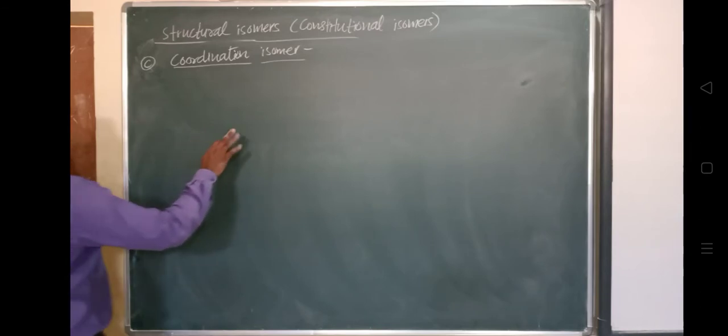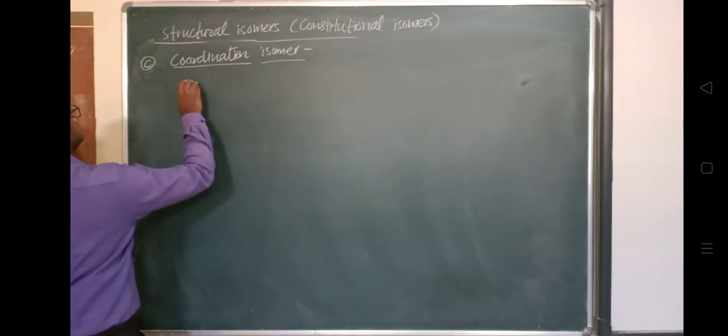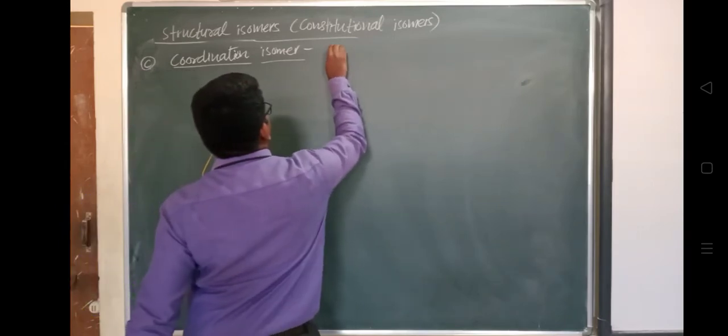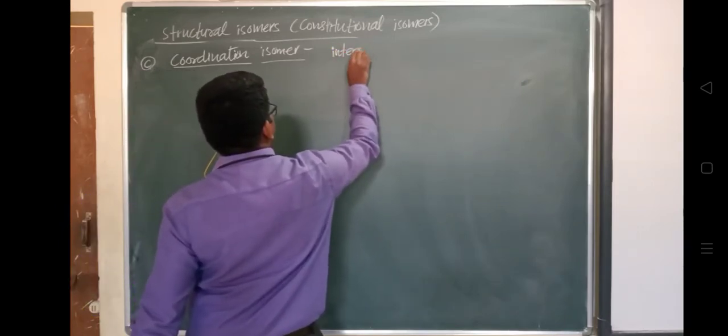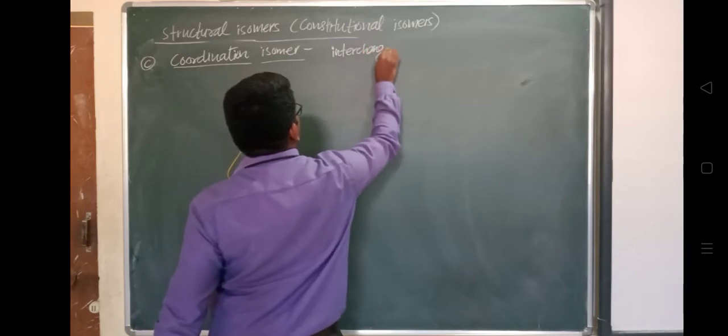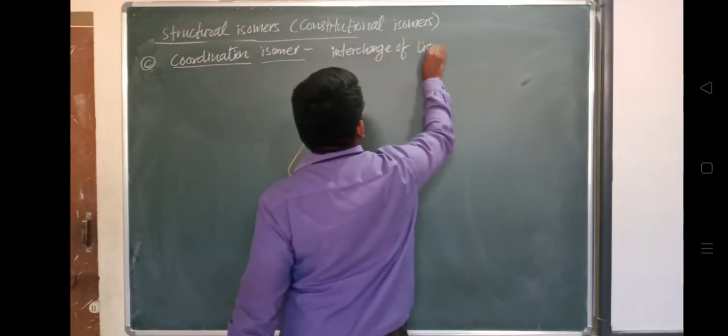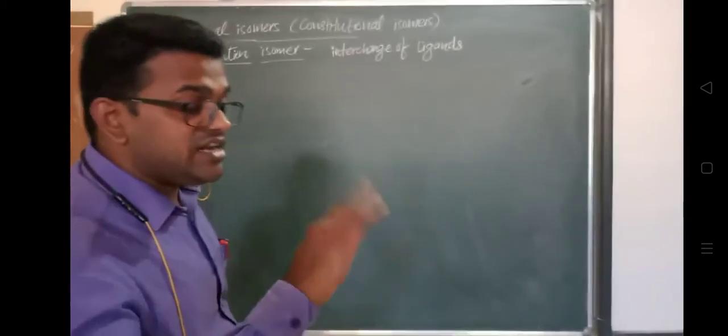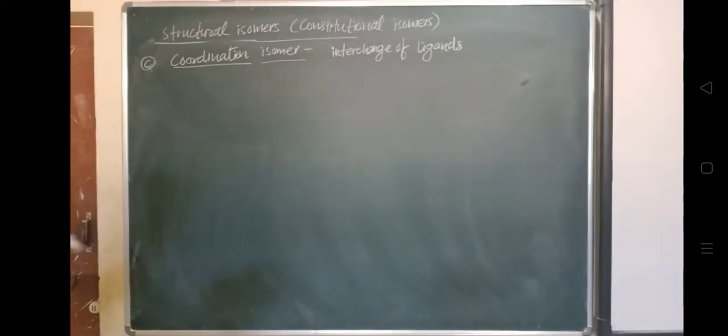The ligands will interchange, and how will they interchange? Between the cationic and anionic sphere.